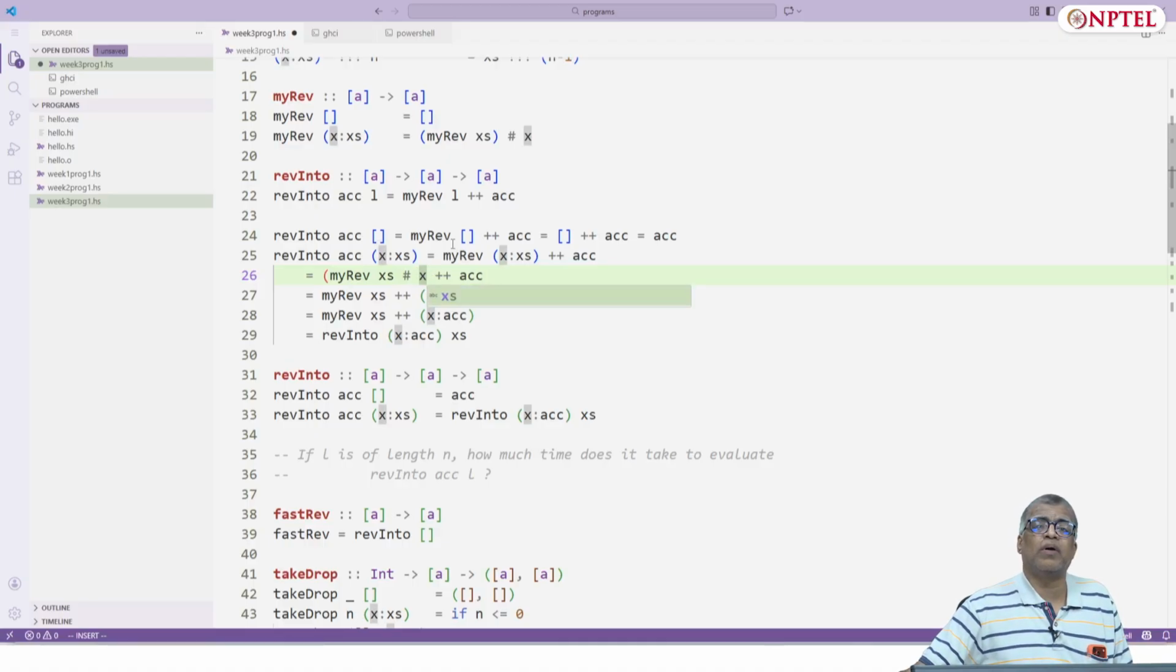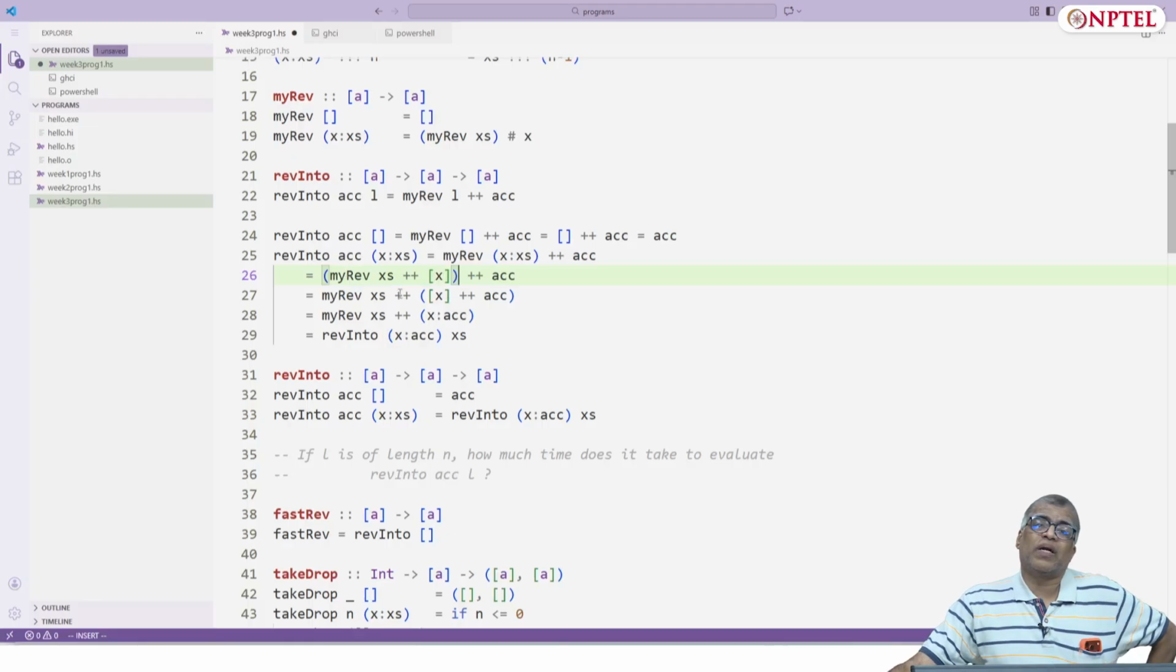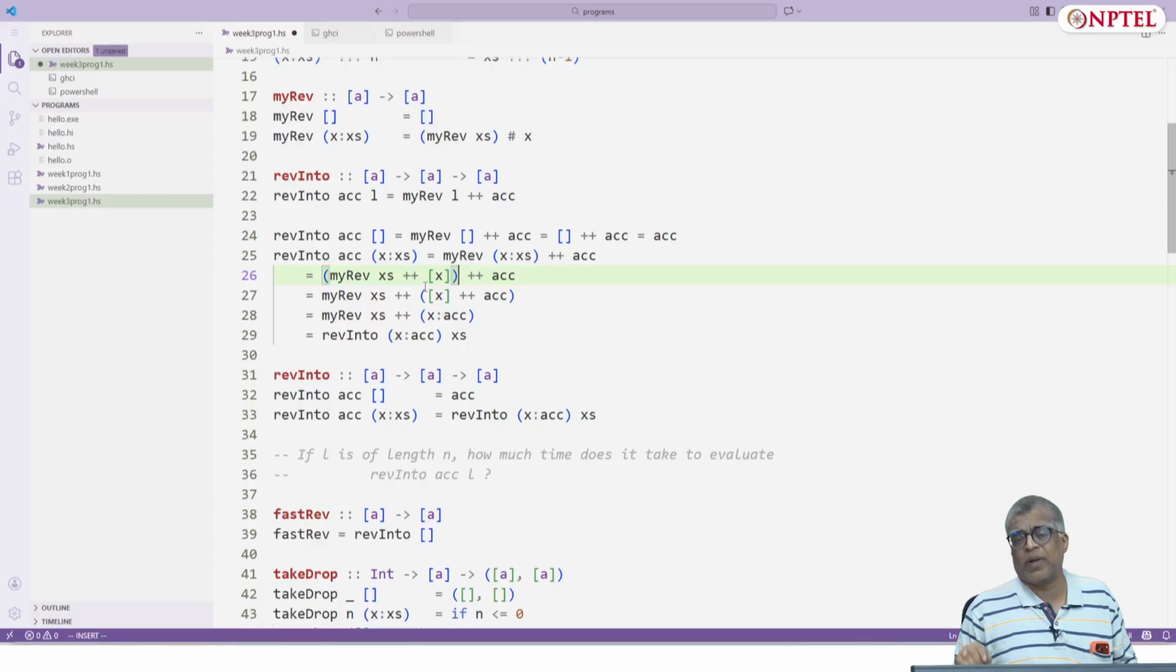Yeah, but that is nothing but, in fact, I should actually write it plus plus singleton x for my equations to work. But plus plus is actually associative. So if I have to add L1 plus plus L2 plus plus L3, I can do the plus plus in either order. So here my reverse of xs plus plus singleton x, and then this whole thing plus plus accumulator. I can rewrite this by putting the parenthesis here. I do singleton list x plus plus accumulator, and then I do my reverse xs plus plus that.